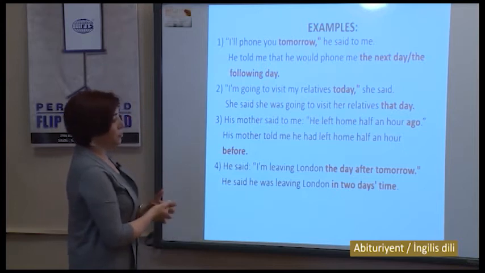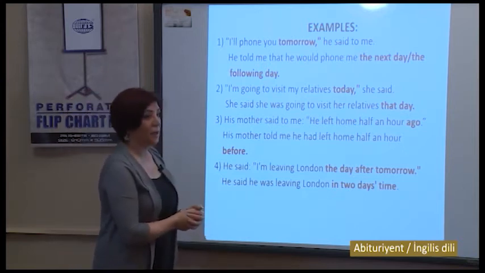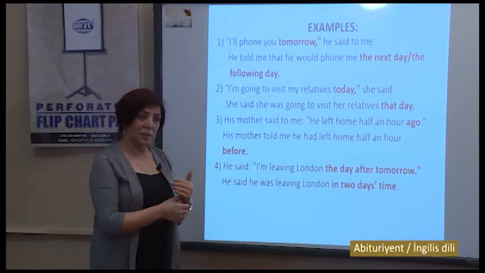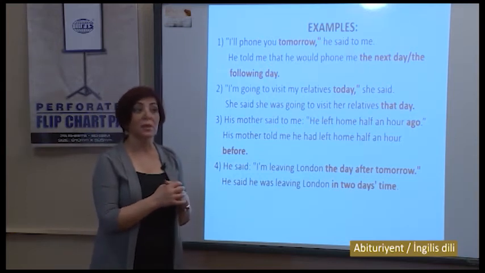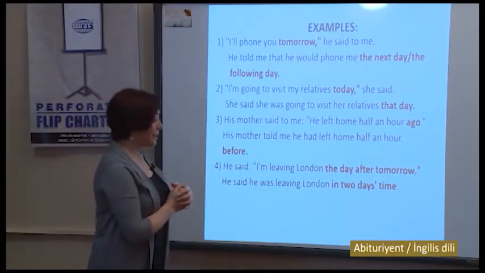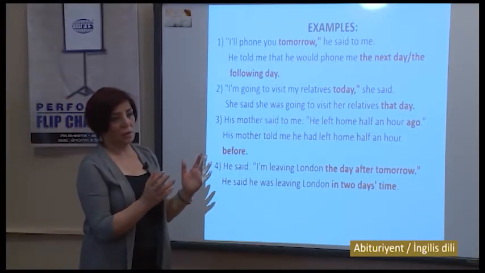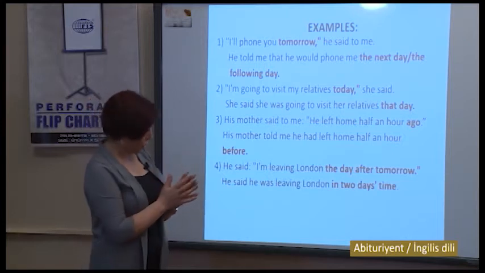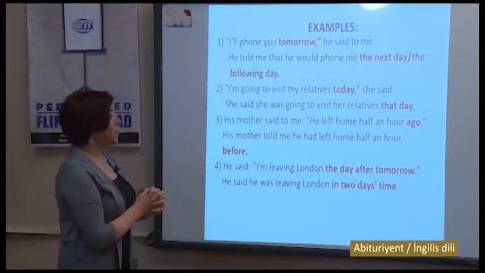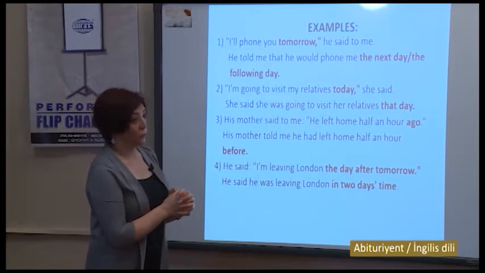His mother said to me, "He left home half an hour ago." Ago is substituted with before, and if it is before, past indefinite will be used as past perfect because of before there. His mother told me, or just simply his mother told me without that, you remember, he had left home half an hour before.